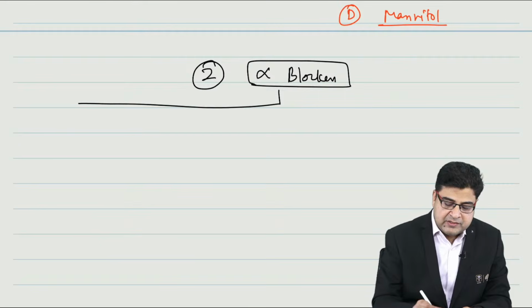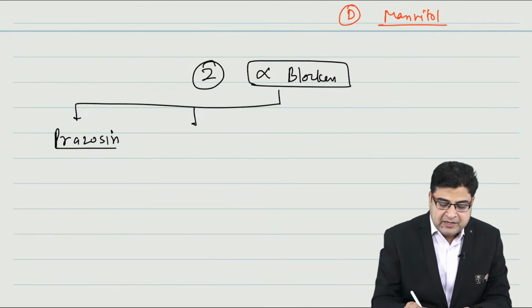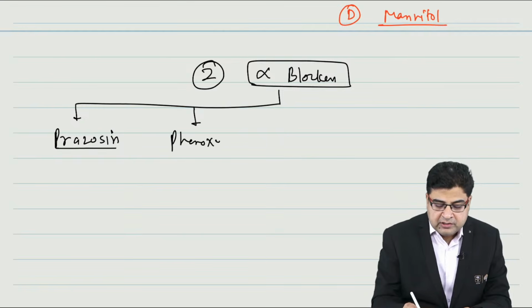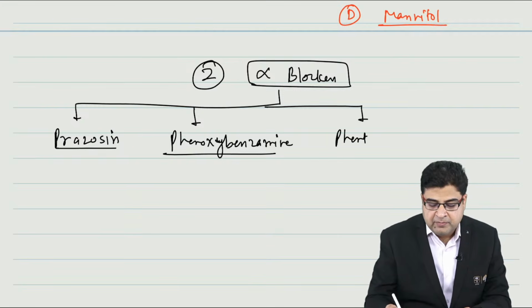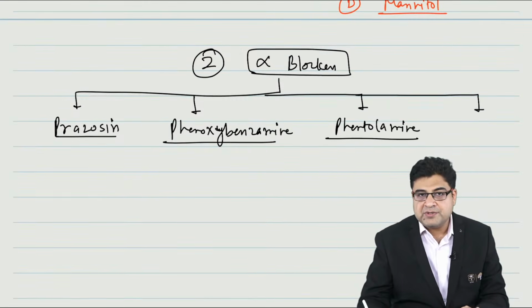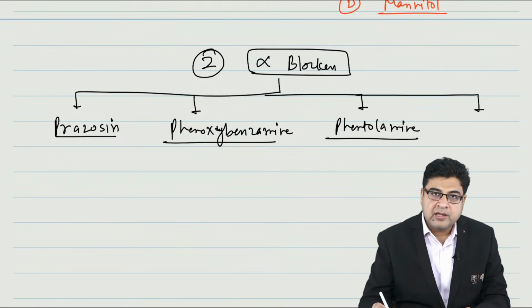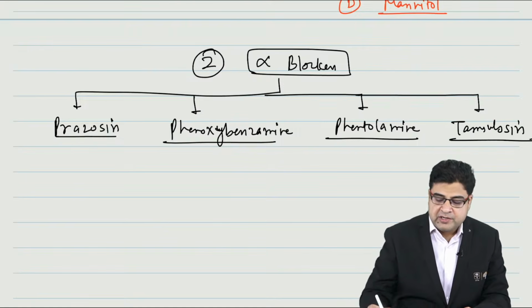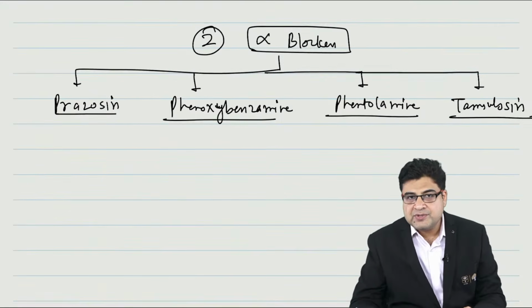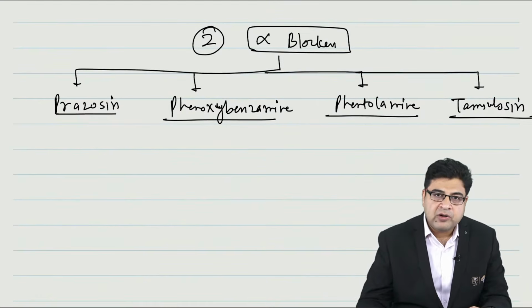Here you have to read about the drugs prazosin, phenoxybenzamine, phentolamine, and one more drug, tamsulosin. So we have 4 alpha blockers which are important for your exam: prazosin, phenoxybenzamine, phentolamine, and tamsulosin.